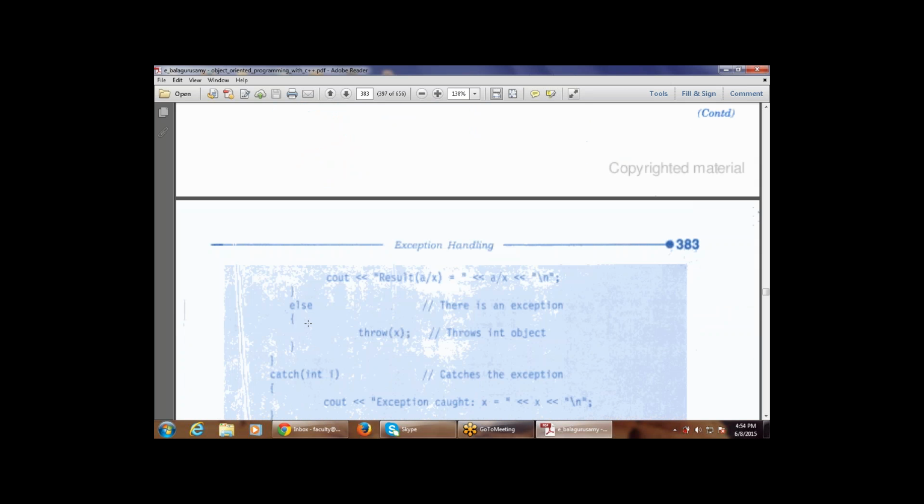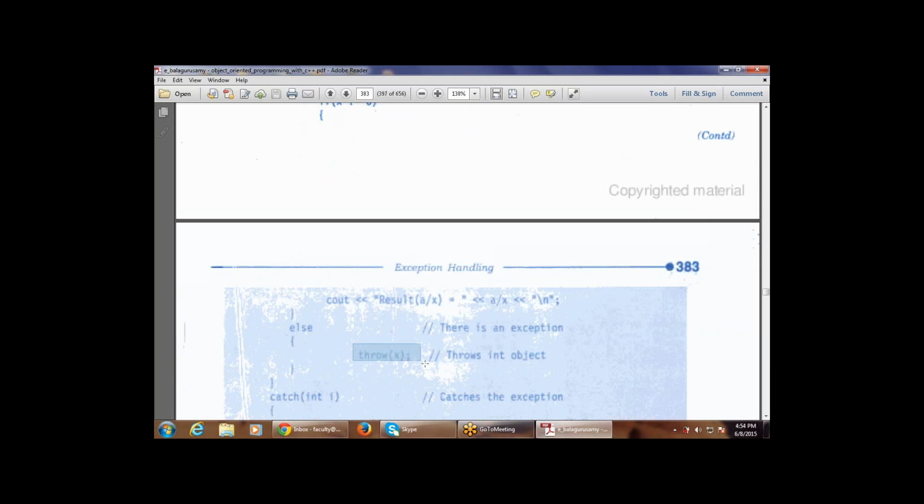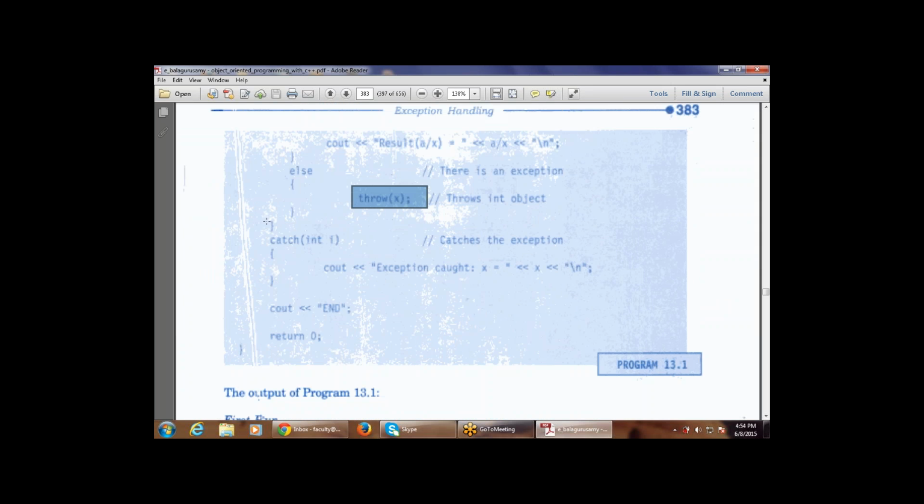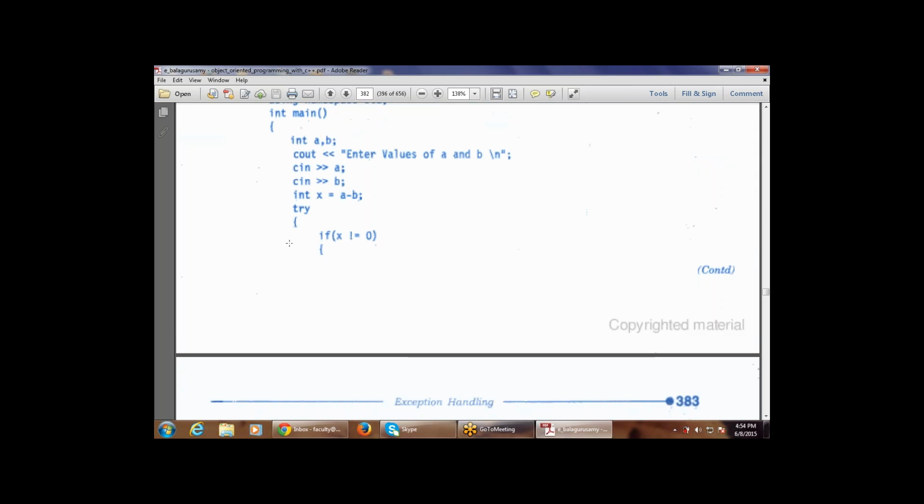Otherwise, if it is equal to 0, then simply throw the exception, because as I said earlier, when any number is divided by 0, that is an exception. So if x equals 0, then simply throw the exception, that is, throw the int object. Now this is closed, the else is also closed, that is your try block.